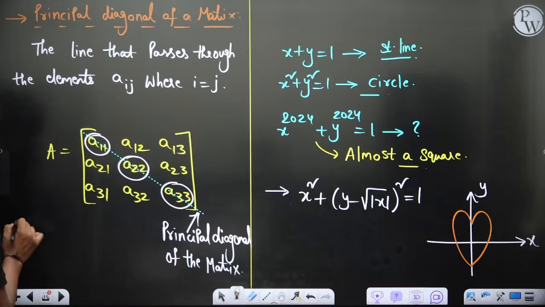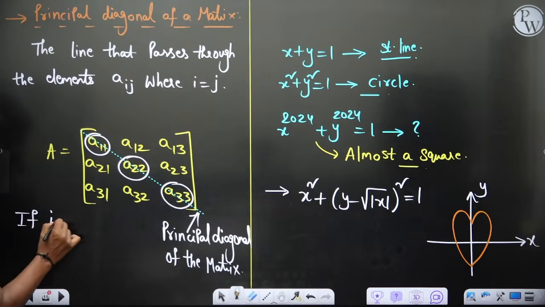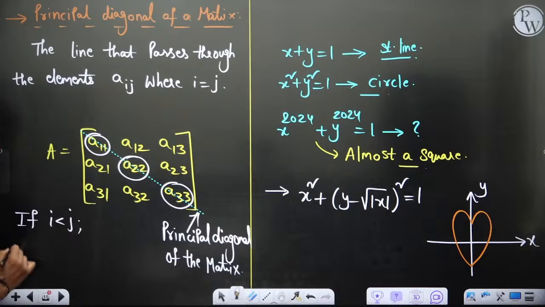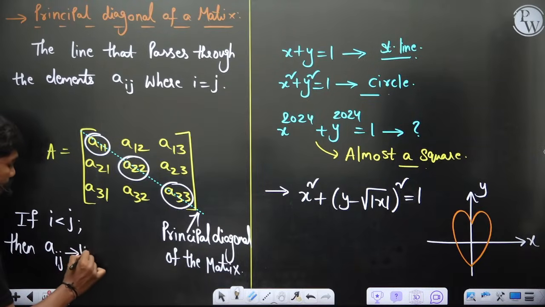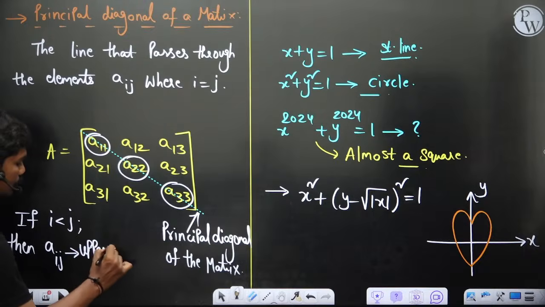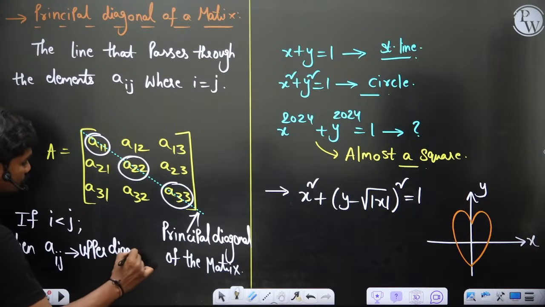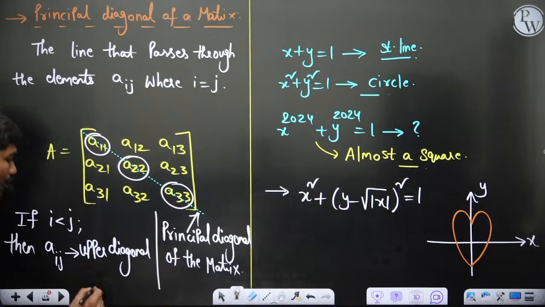Now, if i is less than j, then Aij is called an upper diagonal element.